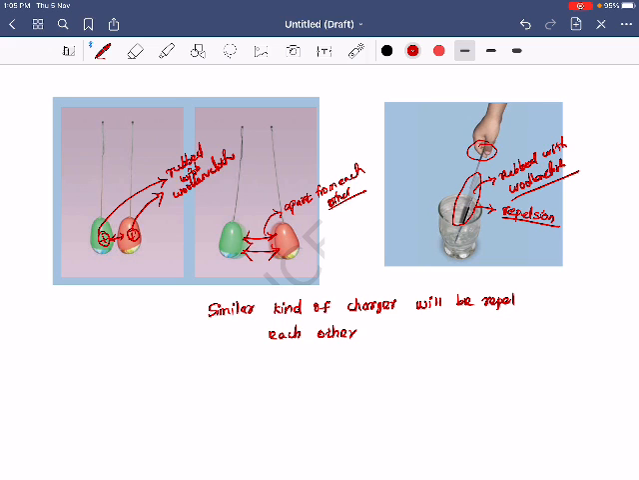Just look at that tabular column and consider the materials here. You have to either rub with the woolen cloth or rub with any polyester materials. When you rub and take them closer, what will happen? If you take objects rubbed with the same kind of material, the only possible outcome is that they repel each other.